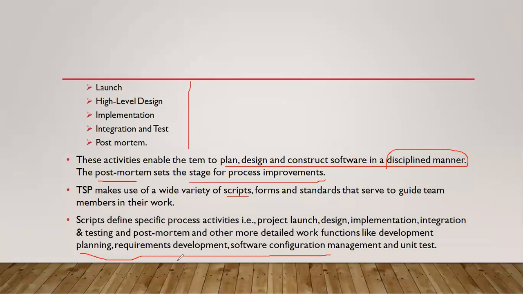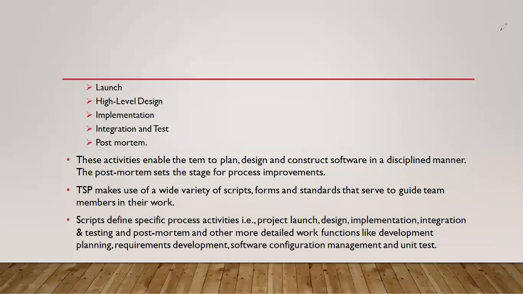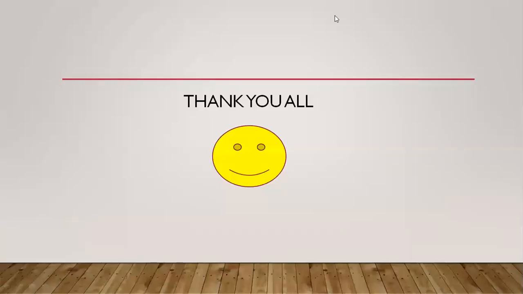But in TSP, a team or group of people is involved, and they are dedicated to this particular software development. So these are the last two concepts in the first unit of our software engineering subject. By this we have finished our first unit.